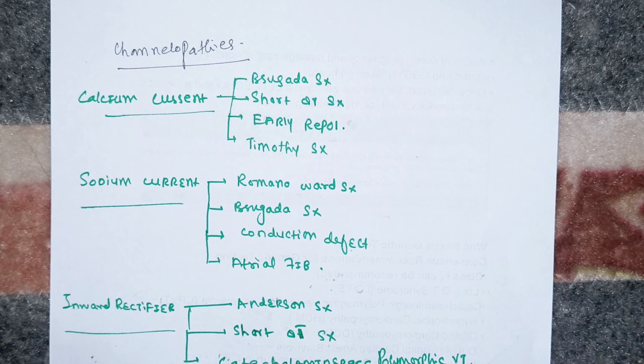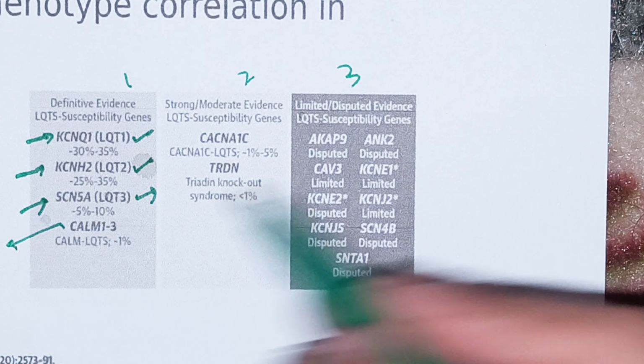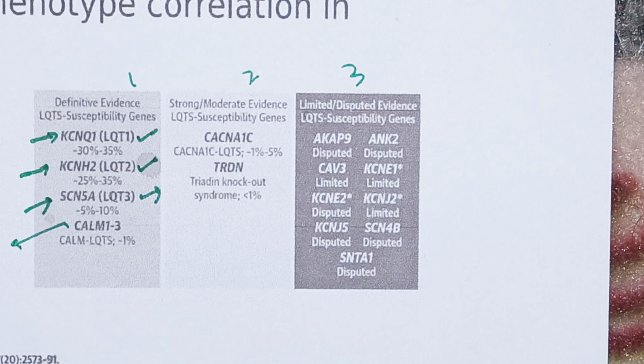There may be some mutations in the KCNQ1 gene or KCNH2. So if there is some problem with KCNQ1, you come up with the long QT syndrome 1, and if there is some problem with the KCNH2, you come up with the long QT syndrome 2, and if there is some problem with the SCN5A, you come up with the LQT3, and there may be some problem with CALM1-3, okay. So if there is a mutation in one of these genes, you have definitive evidence of developing long QT syndrome.